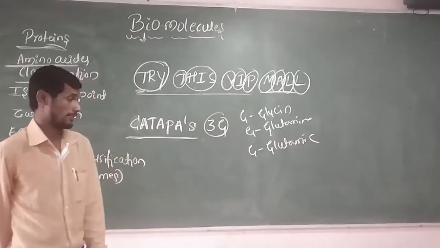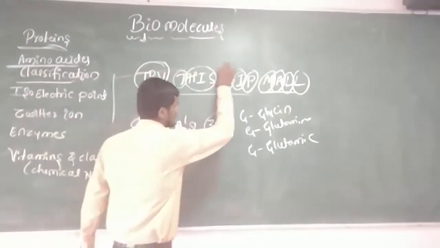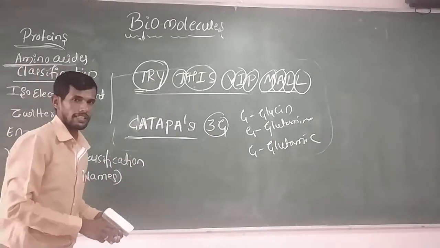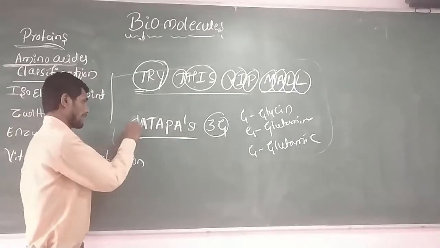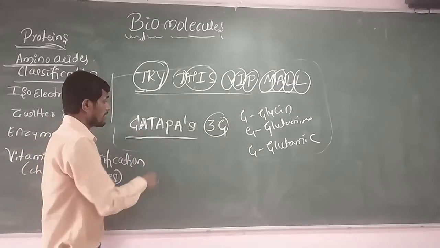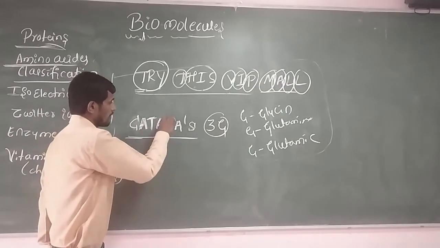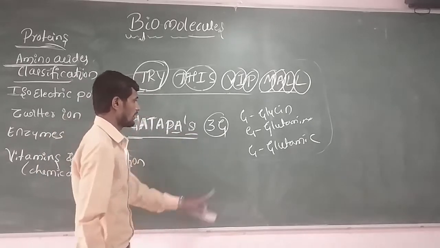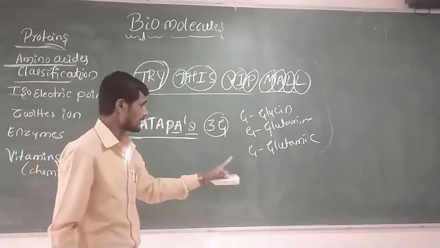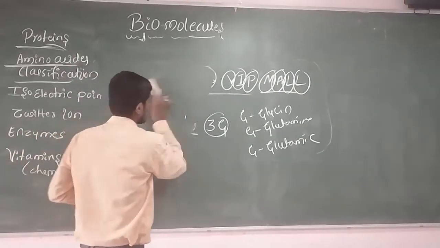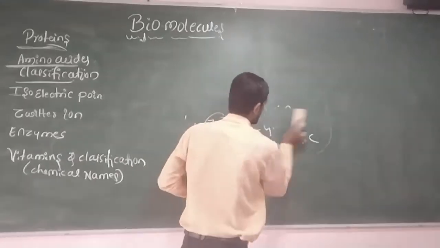So these two statements help in remembering the essential as well as non-essential amino acids. Once again: cysteine, alanine, threonine, asparagine, proline, aspartic acid, serine, glycine, glutamine, and glutamic acid. Okay, remember, this is a very important concept.